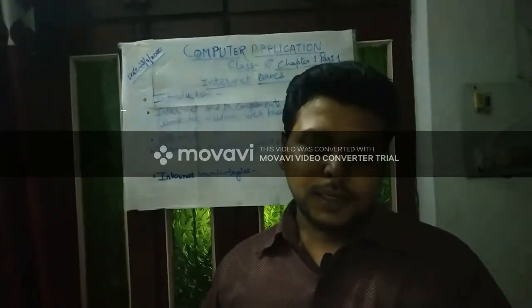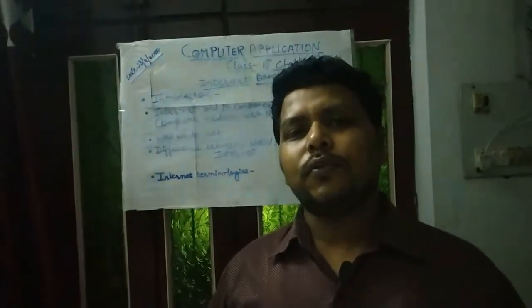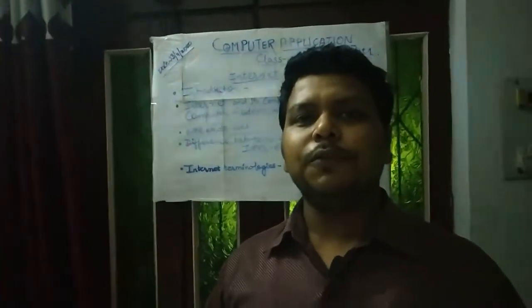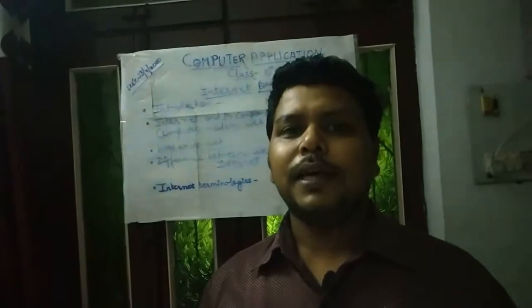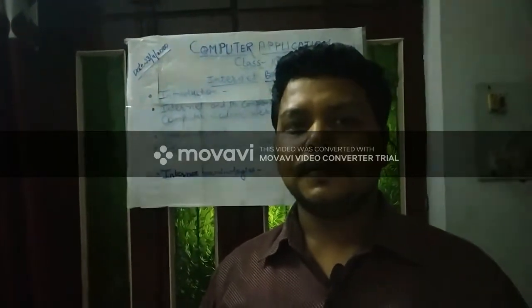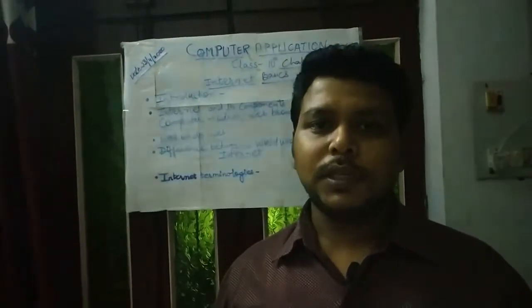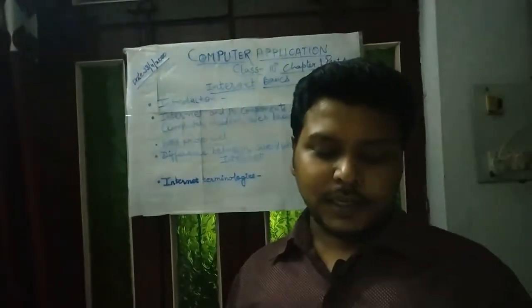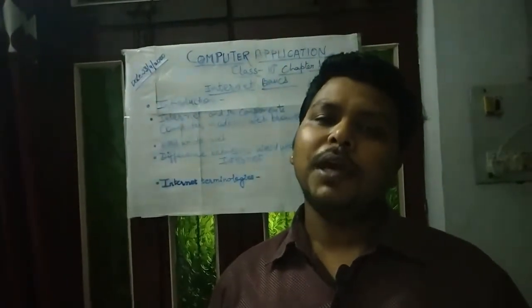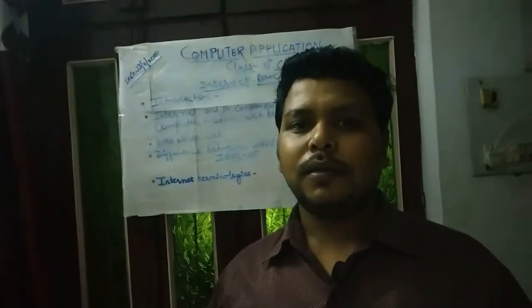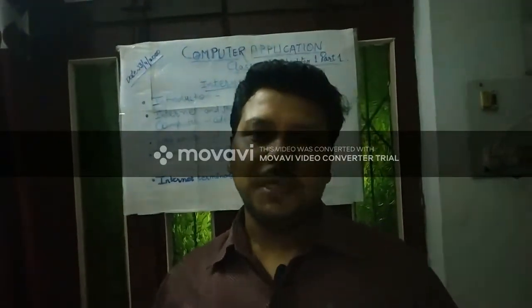The next is email. Email is electronic mail. A mail which is sent or received by electronic signal, that is 0 and 1. The form of electronic signal is 0 and 1 because electronics can understand only the form 0 and 1. The last is email address. An email address is the address to which we send the mail through electronic media.